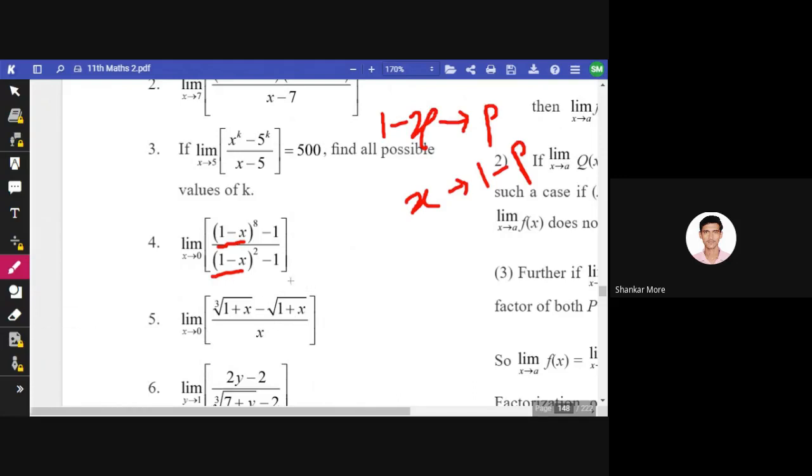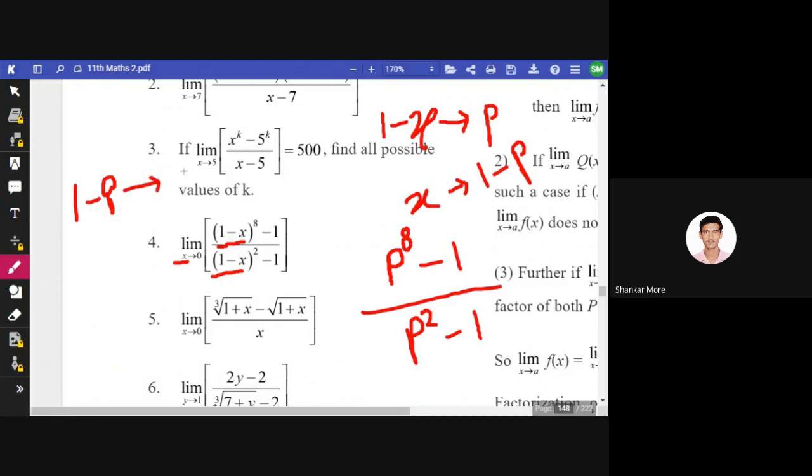So our example becomes p raised to 8 minus 1 divided by p square minus 1. 1 minus x I have replaced by p. Now I have to replace x by 1 minus p. Here, if x is equal to 1 minus p, so 1 minus p tends to 0.